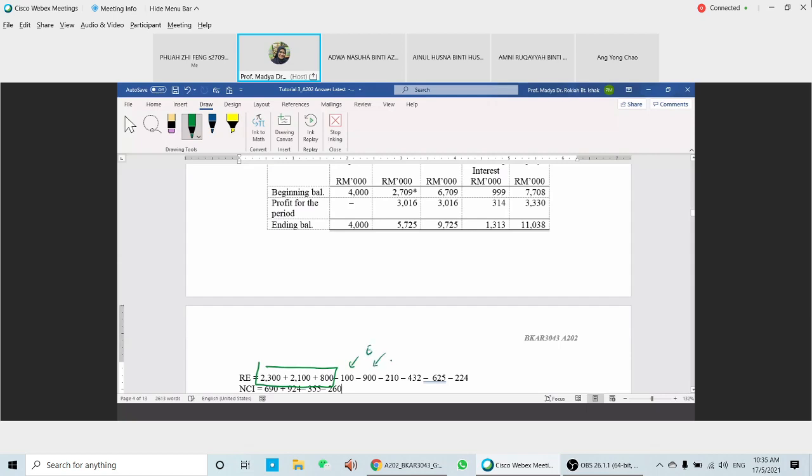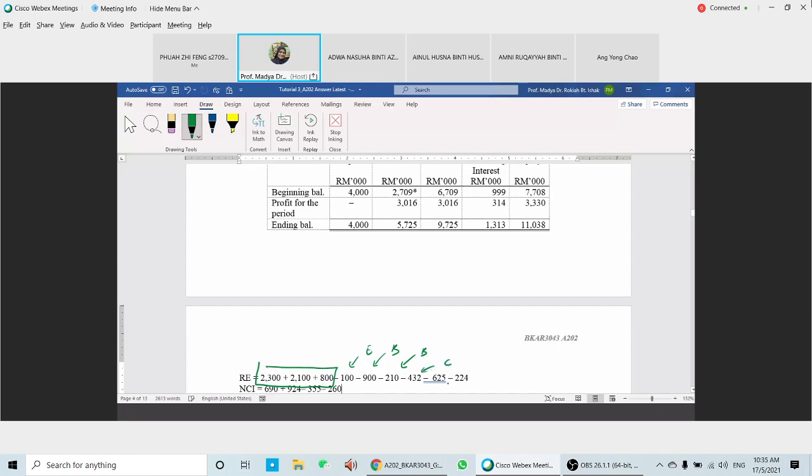Minus 900 here is for the elimination of the COI. Okay, COI here, 900 for the parent in B. 210 here is the one that you have in B. 432 that you have here is from A and C, related with C.